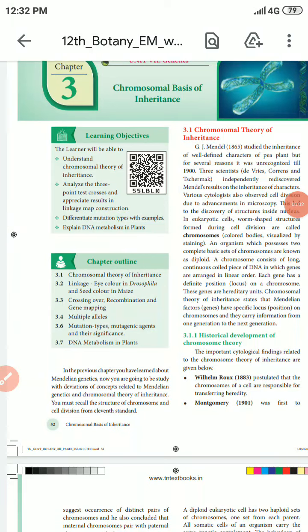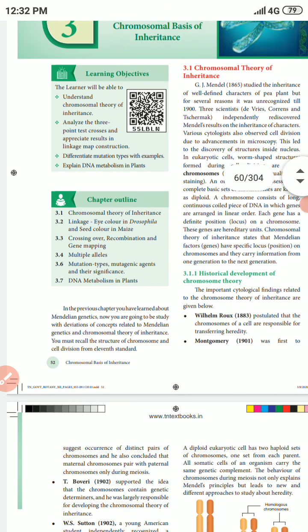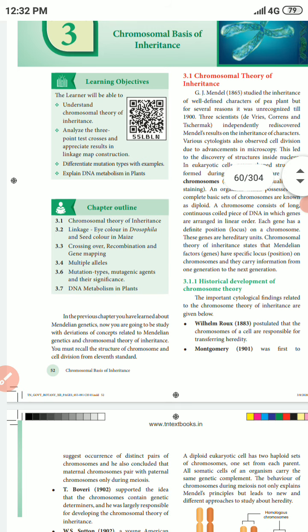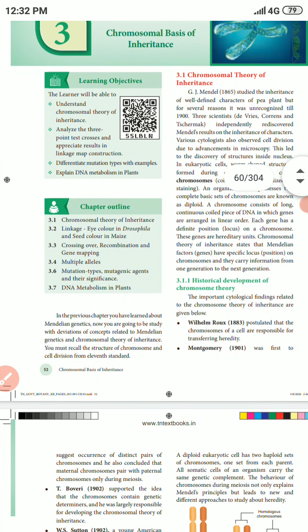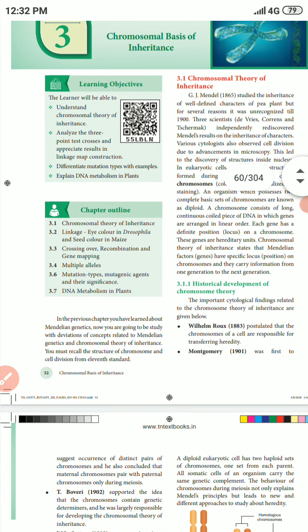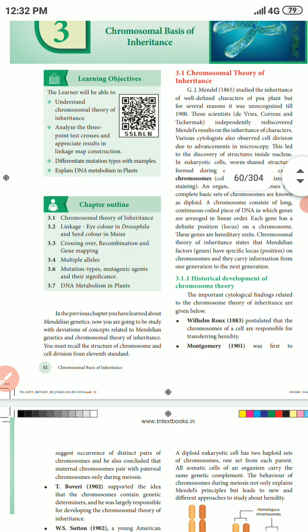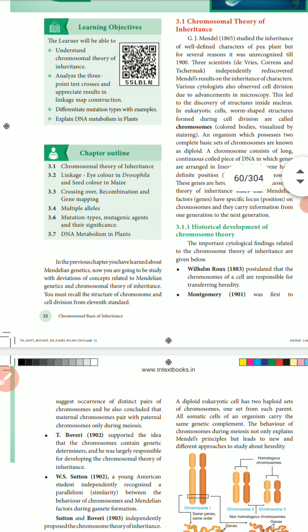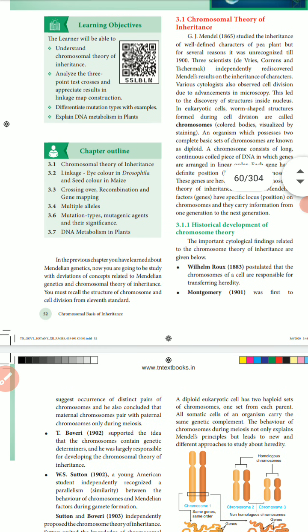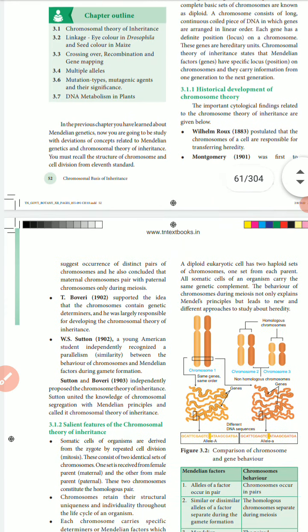Chapter 3, the chromosomal basis of inheritance. Chromosomal theory of inheritance: the historical development of the chromosomal theory, salient features of the chromosomal theory of inheritance, support for the chromosomal theory of heredity, comparison between gene and chromosome behavior, linkage, eye color in Drosophila and seed color in maize, and then coupling and repulsion theory, kinds of linkage, linkage group, the crossing over and recombination and gene mapping.